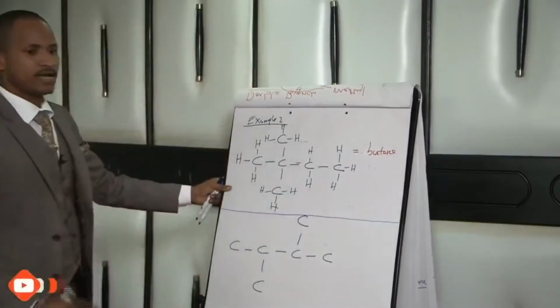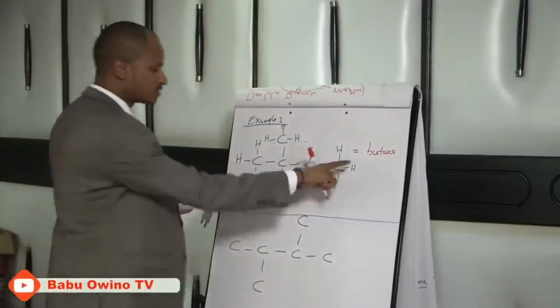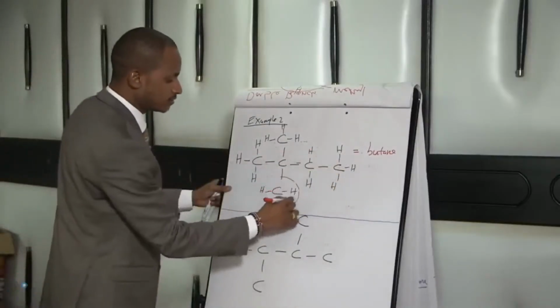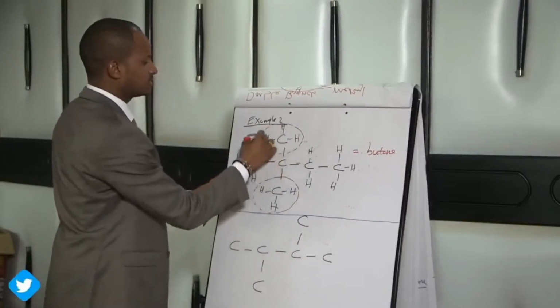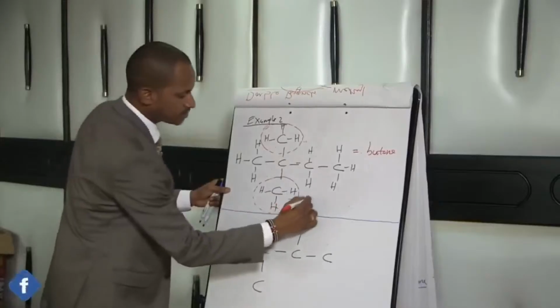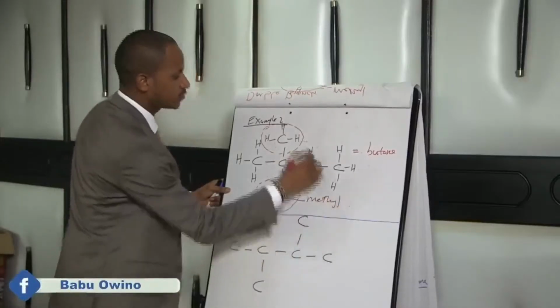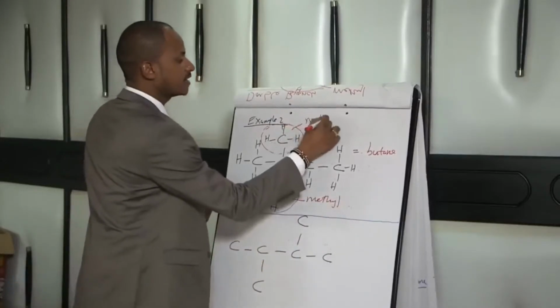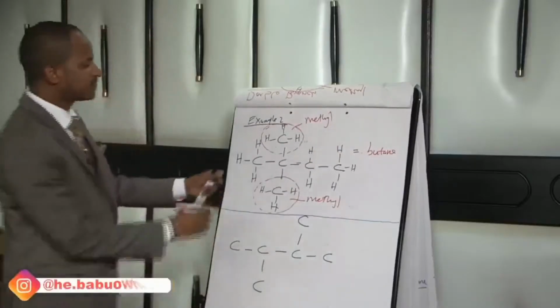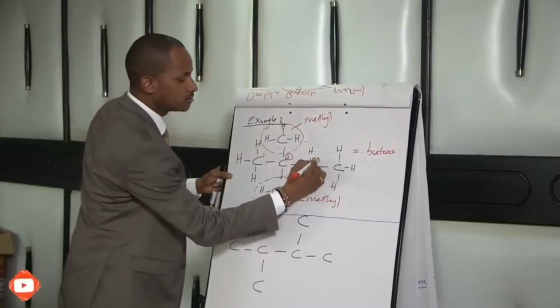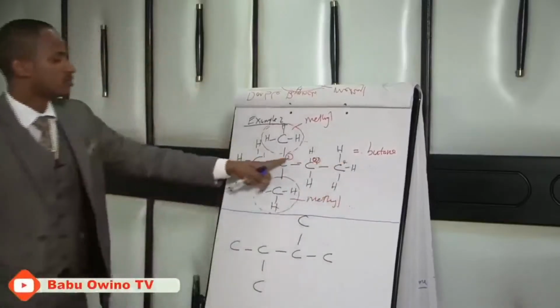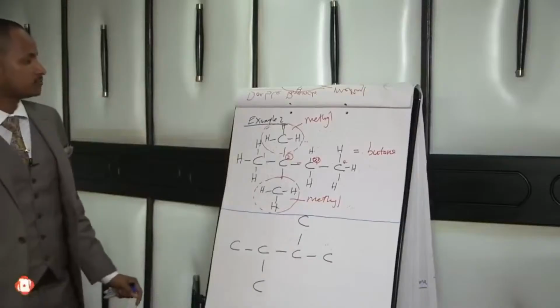Then after that, anything else which is not along the longest continuous chain is called a branch. So we have 2 branches. This branch is a methyl branch, as we have explained earlier, and this is a methyl branch. Then identify on which carbon atom the branch occurs. It is on the second carbon atom.